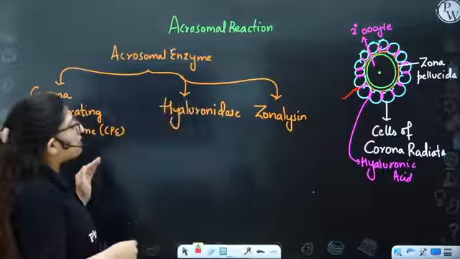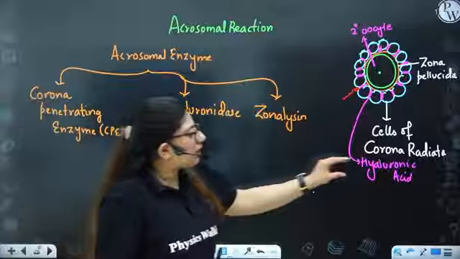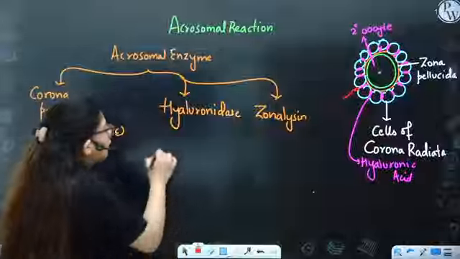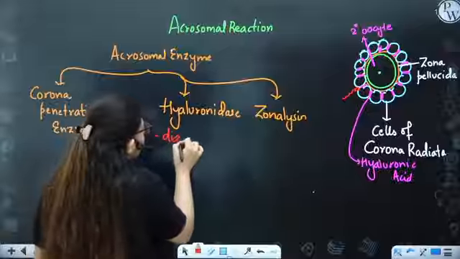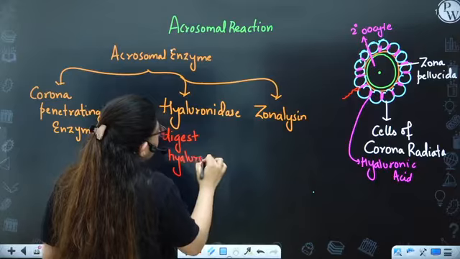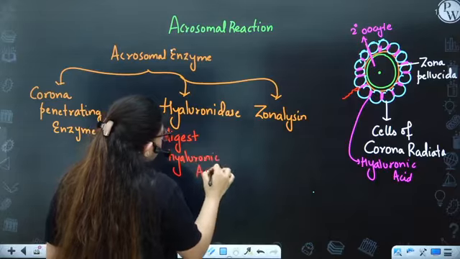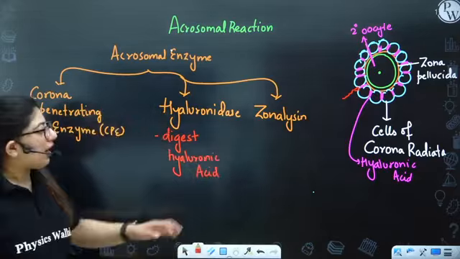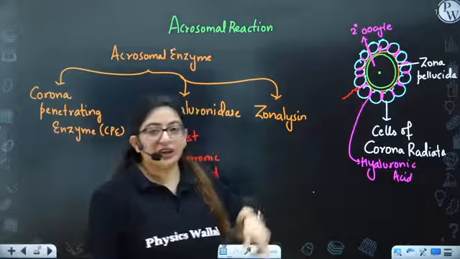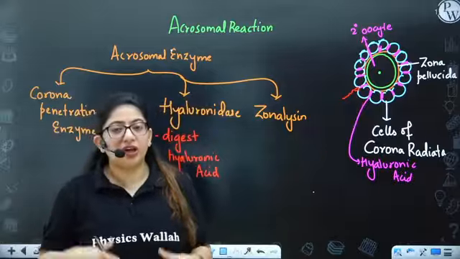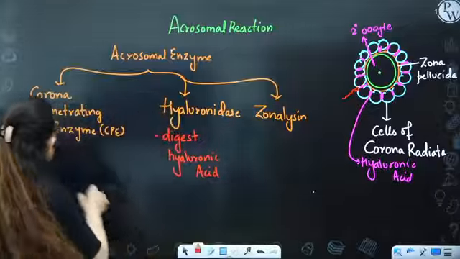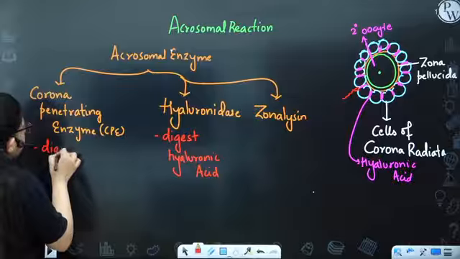So we have different enzymes. First of all, we will destroy the hyaluronic acid between the corona radiata cells. So hyaluronidase will digest hyaluronic acid. Then, after hyaluronic acid has been digested, there are a lot of cells of corona radiata. You need to penetrate them, you need to destroy them. So it will digest the cells of corona radiata.